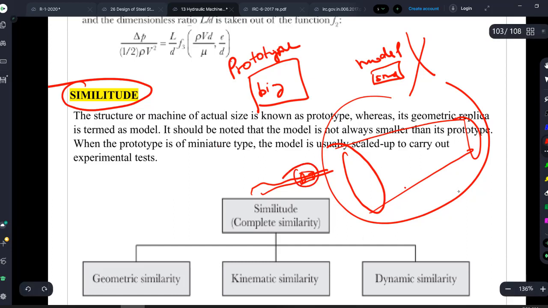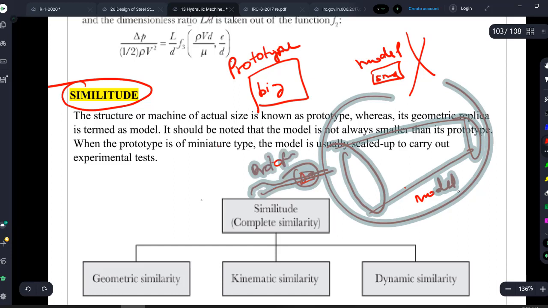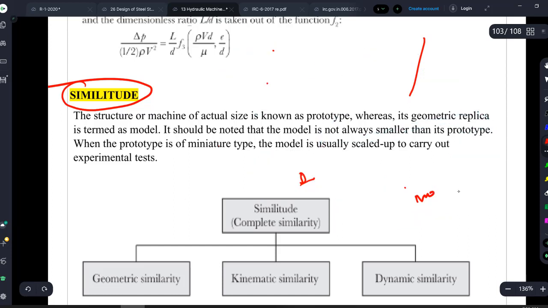Here which one is the prototype? A is the prototype. The smaller one is the prototype and my bigger one is the model. So it could be vice versa. Sometimes the prototype will be big, sometimes your model will be big, depending upon the project you are dealing with. But in most cases, obviously, your prototype is big, the actual size is big, and your model will be small. I hope it is very clear for you.